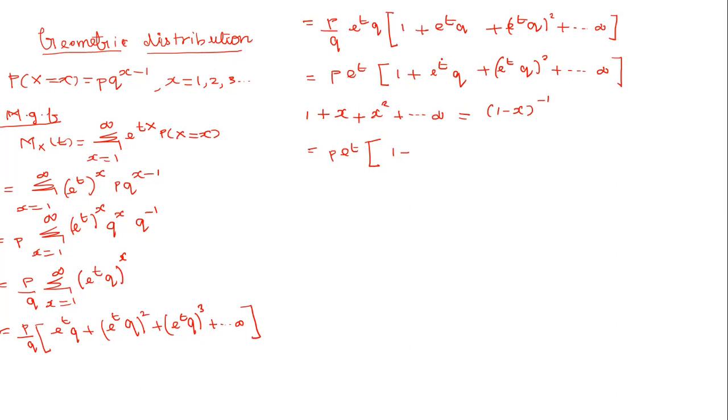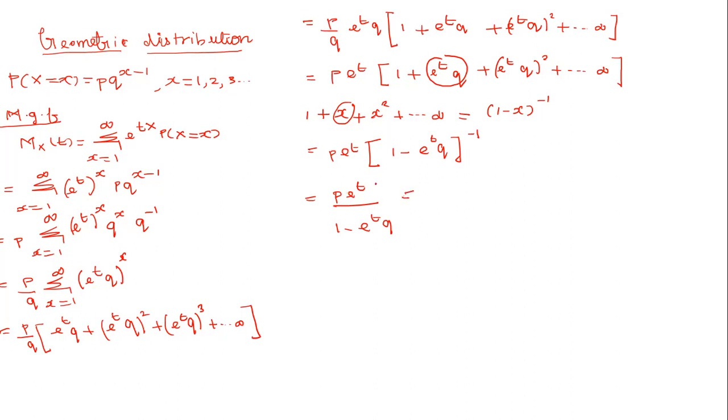Here this is our x, so instead of x, we can replace e power t q, whole power minus 1. So our answer is p e power t divided by 1 minus e power t q. This can be further simplified so that our mean will be very simple.